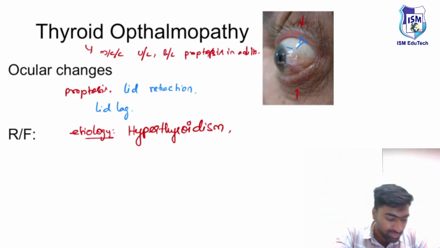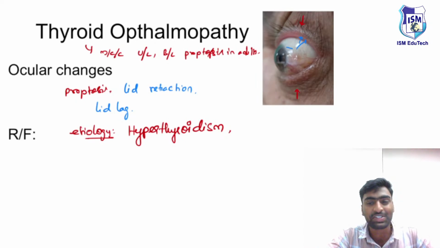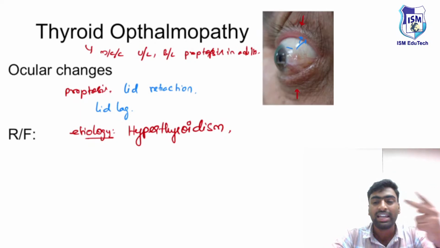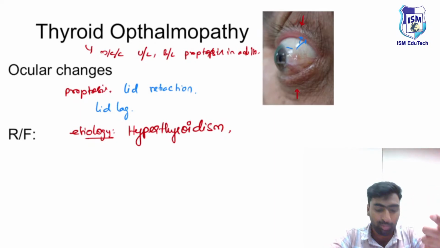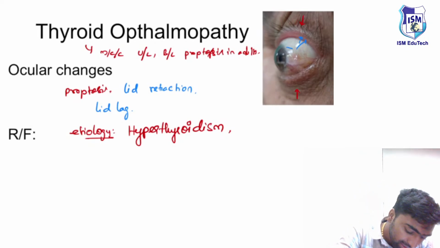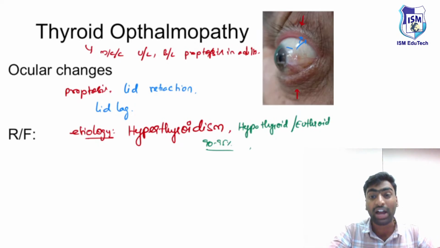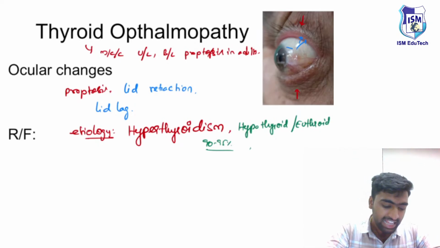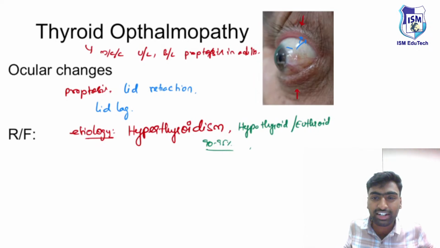It's most commonly hyperthyroidism. But don't forget, it's not only caused by hyperthyroidism. Hypothyroidism and euthyroidism can also have these features of thyroid ophthalmopathy, meaning proptosis or exophthalmos. So there might be cases of hypothyroidism or euthyroidism also. Mostly around 90 to 95 percent of cases present with features of hyperthyroidism, whereas 5 to 10% have hypothyroidism and euthyroidism. They may have these symptoms.